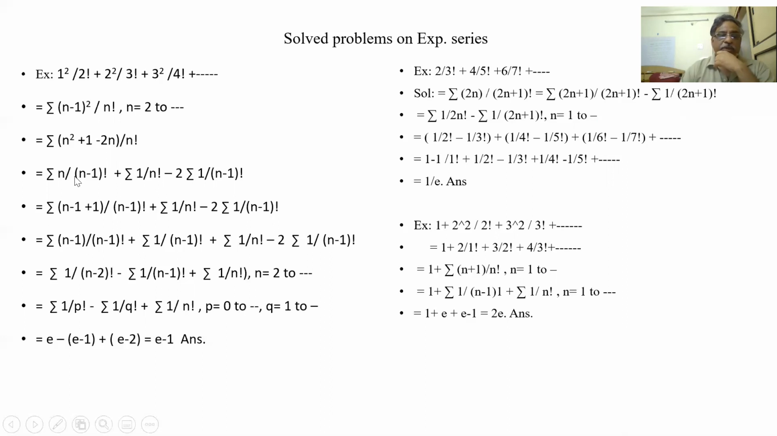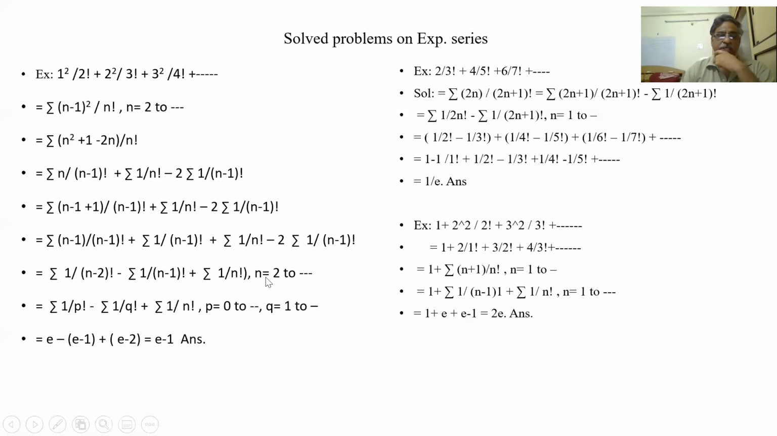Now here, n by n minus 1 factorial. So n I am writing as n minus 1 plus 1. So n minus 1 by n minus 1 factorial plus 1 by n minus 1 factorial plus 1 by n factorial minus 2 by n minus 1 factorial. Now this is 1 by n minus 2 factorial, the n minus 1 gets cancelled. So here this is plus 1 by n minus 1 factorial minus 2 by n minus 1 factorial. These two getting added becomes minus 1 by n minus 1 factorial plus 1 by n factorial.